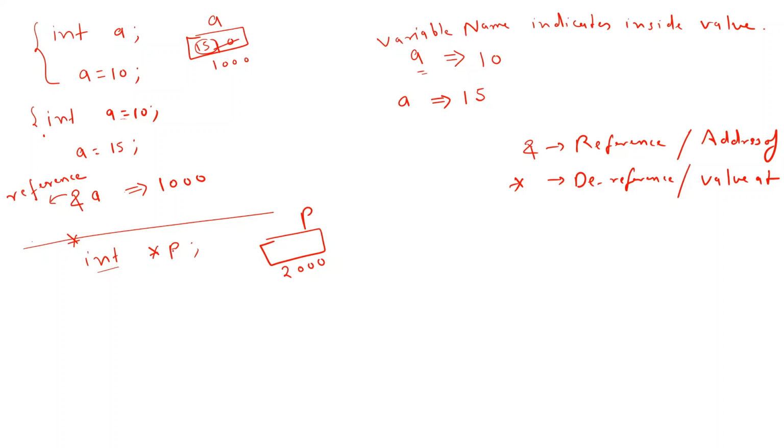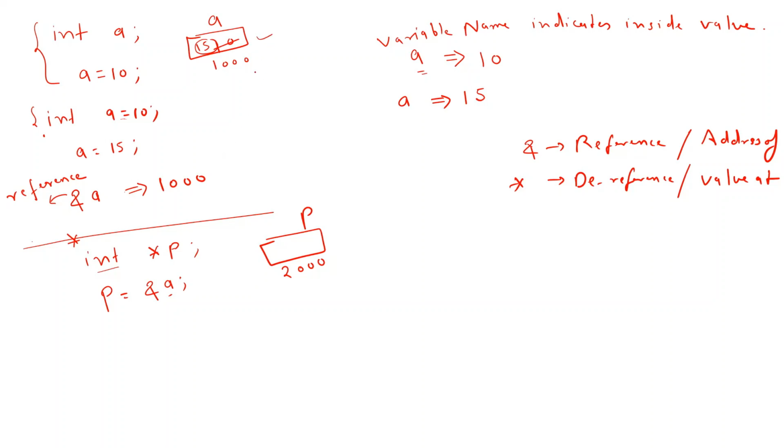So ultimately we can say that this is an integer pointer. This integer pointer is used to hold the address of an integer type variable. So for example in the next line I am writing p equals to address of a. What is the impact of this line? Here a is a variable name indicating the inside value, so a is 15 in our case.